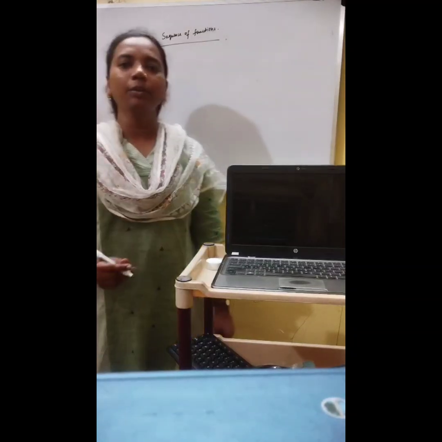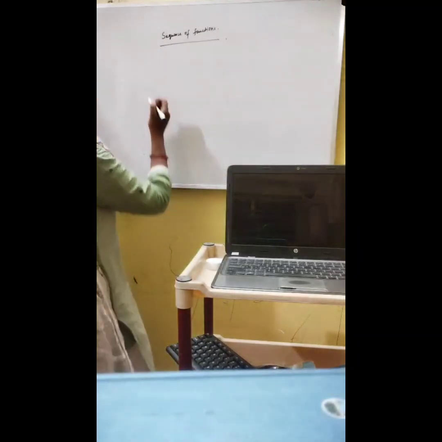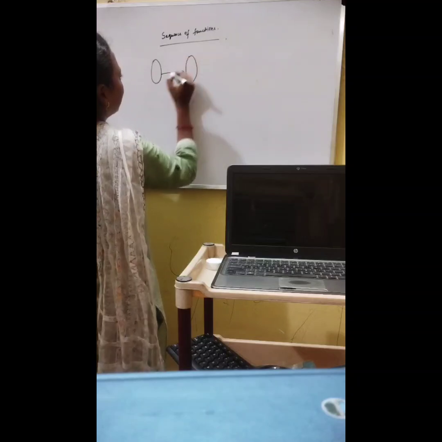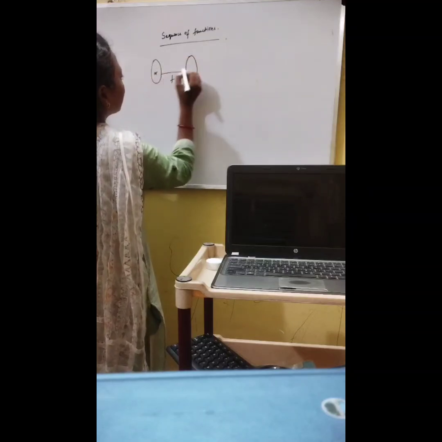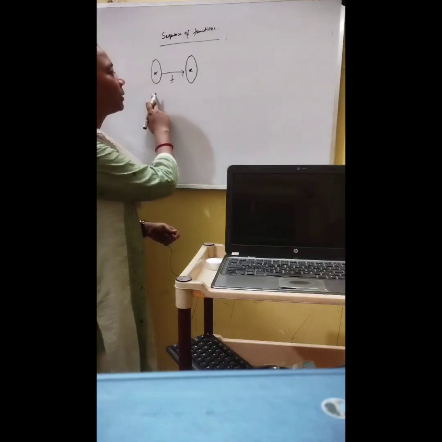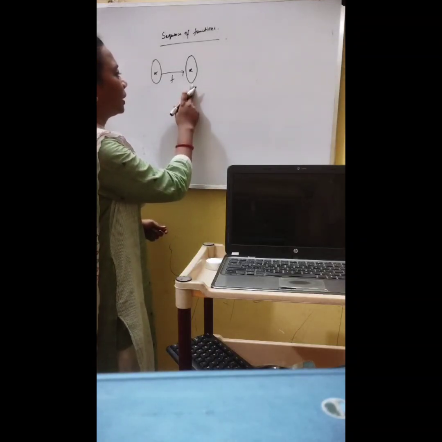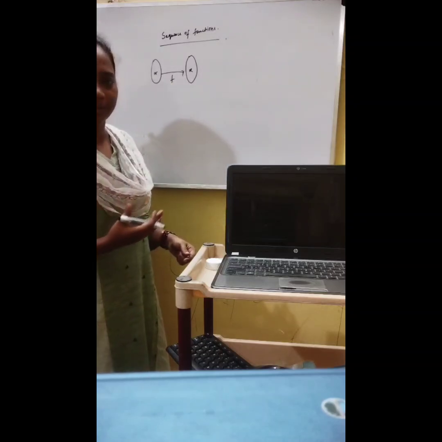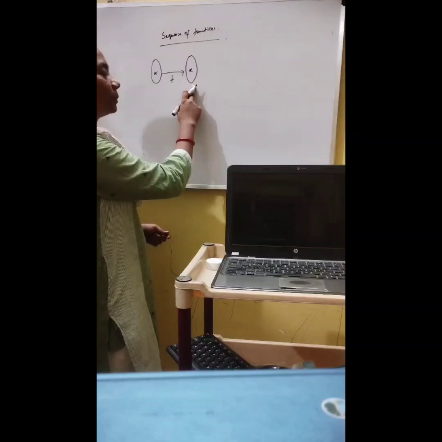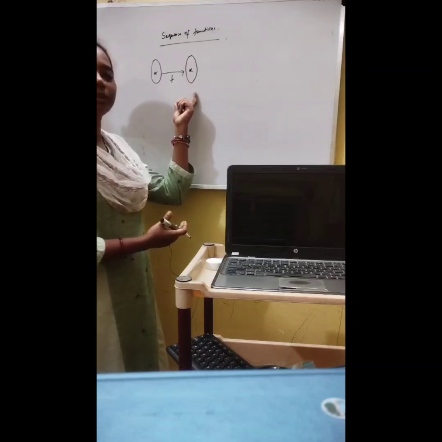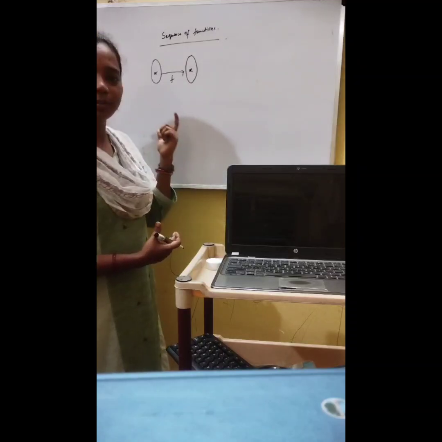Now we are familiar with sequence of numbers, especially sequence of real numbers. What is a sequence of real numbers? It is a function that goes from the set of all natural numbers to the set of all real numbers. Here the domain is the set of all natural numbers and the codomain is the set of all real numbers. If the codomain is the set of all complex numbers, then it will be a sequence of complex numbers. Whenever the codomain is a set of vectors, this is a sequence of vectors. Whenever the codomain is matrices, it will be a sequence of matrices.